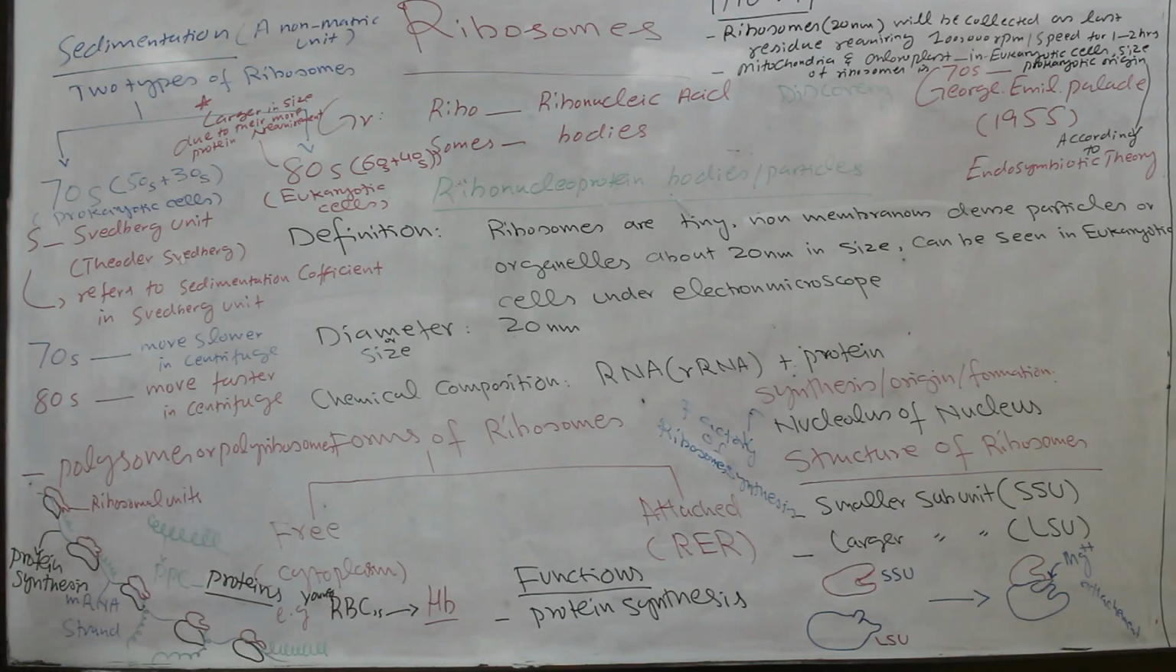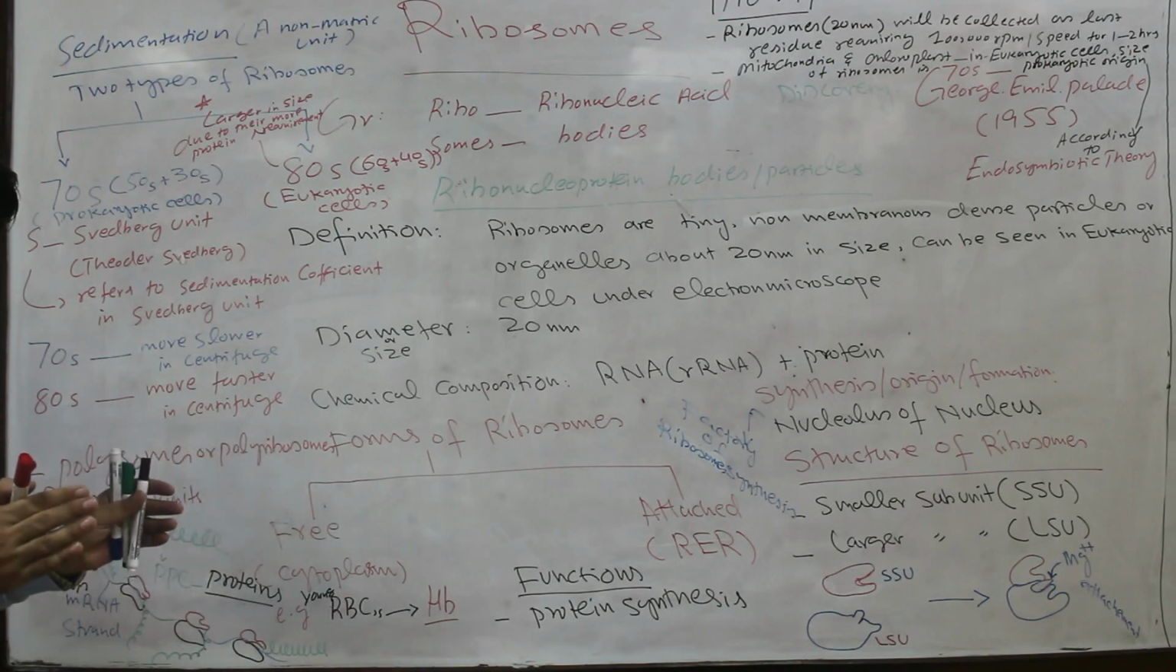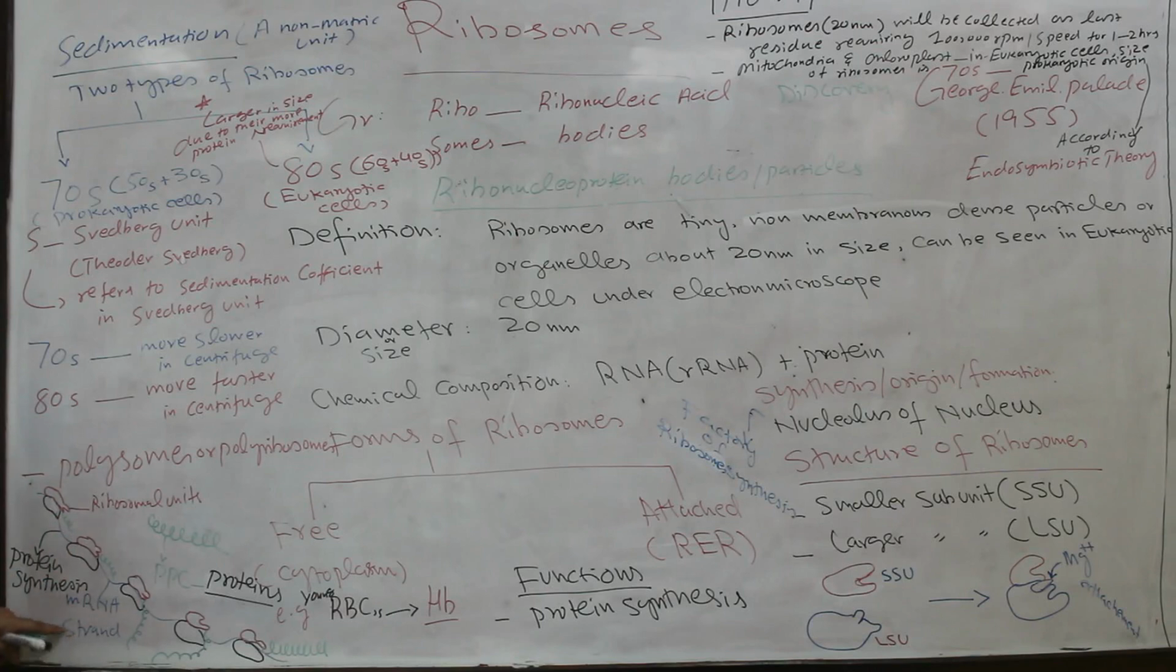Now another point is polysomes or polyribosomes. When many ribosomal units attach with the messenger RNA strand during protein synthesis, this aggregation of the ribosomal units during the process of protein synthesis is called polysomes. Polysomes are polyribosomes. Poly means many, somes means bodies. That is, when many ribosomal units, smaller and larger subunits, are attached with the messenger RNA strand during protein synthesis.